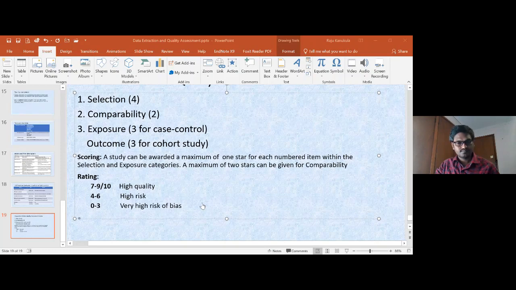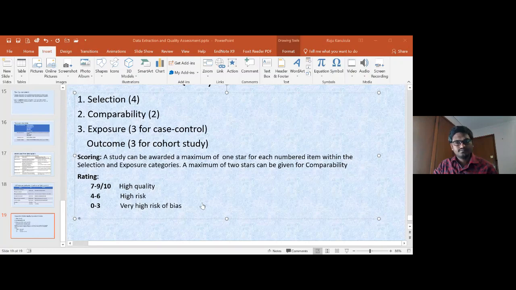It's okay. That's fine. So I hope it's very clear for all the participants. So today afternoon, we have discussed two important aspects. One is mainly how to extract the data, and another one is how to assess the quality of the studies. So after the literature search, as I mentioned, we need to go through all the articles completely, starting from title to references. And while reading the article itself, while extracting the data itself, we can also conduct the quality assessment. So we need not read the article once again only specifically for the quality assessment.